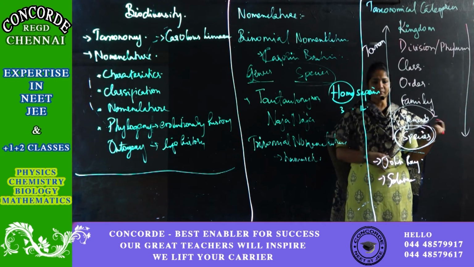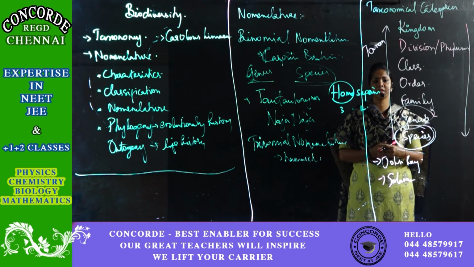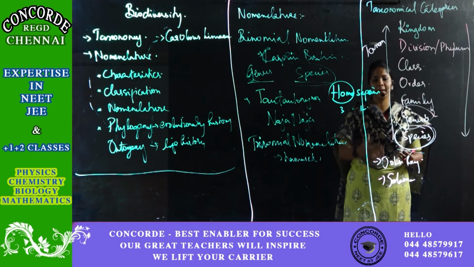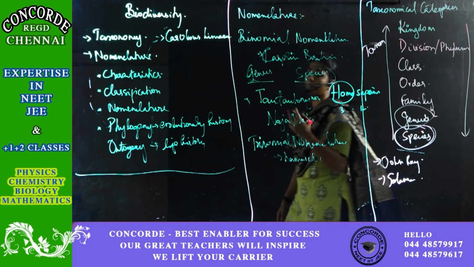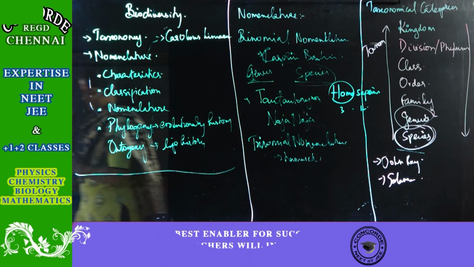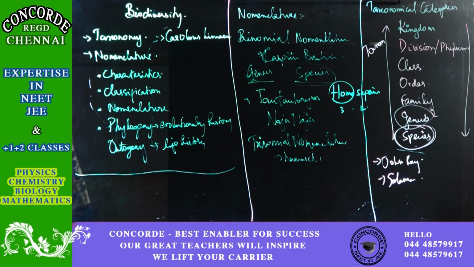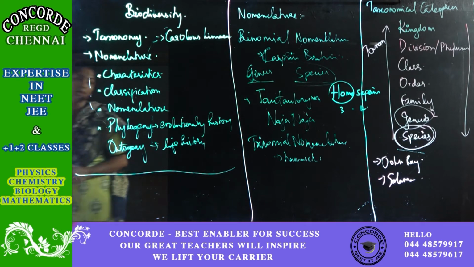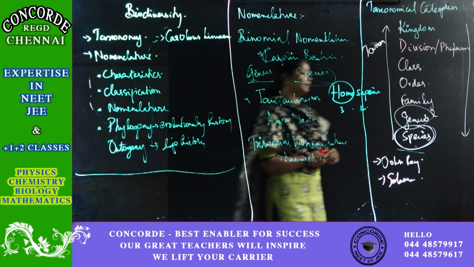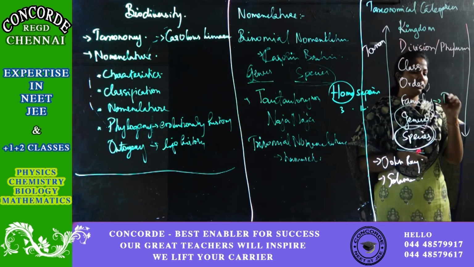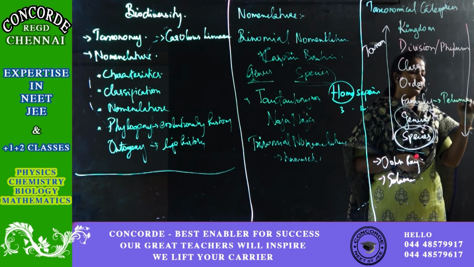Next comes your family. In family, compared to genus, the common characteristics will be comparatively less. The best example I can give here is the flowers: Petunia, Datura.